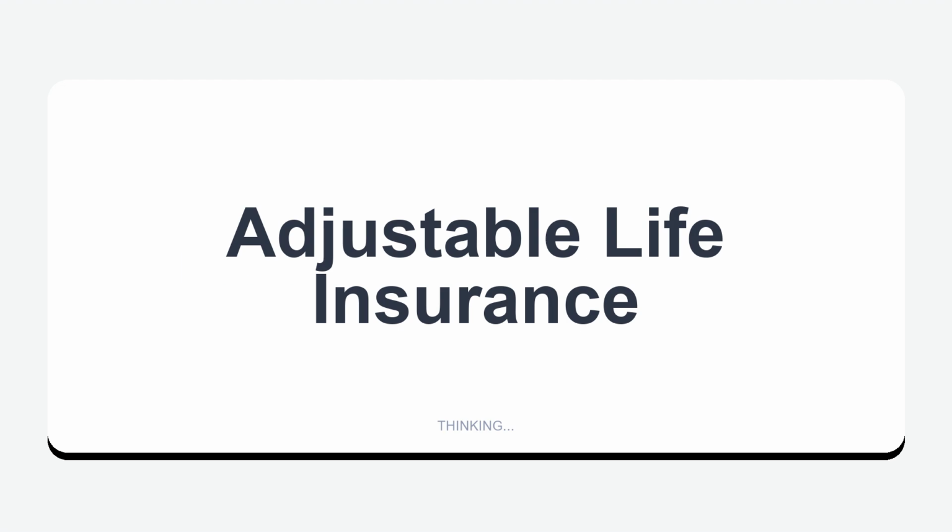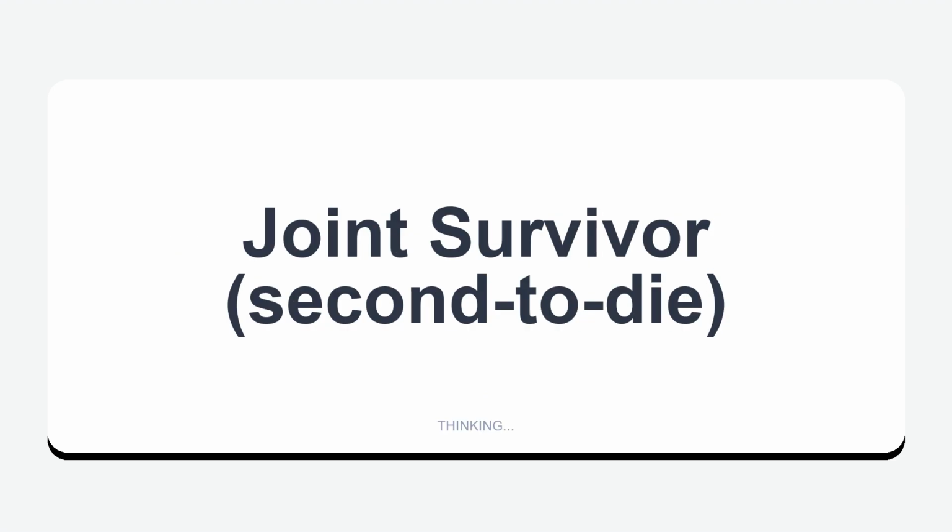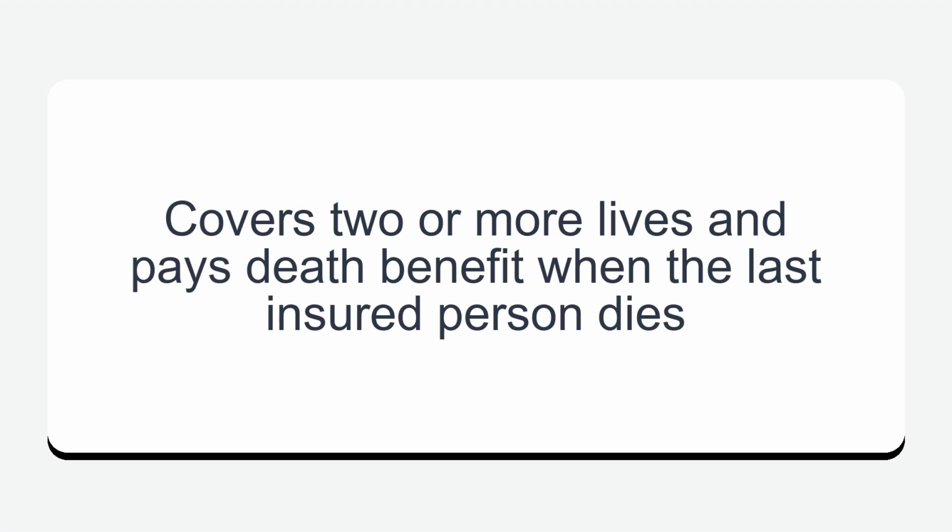Adjustable life insurance: able to adjust premium amount, face amount, period of protection, premium payment period. Joint survivor, second to die: covers two or more lives and pays death benefit when the last insured person dies.